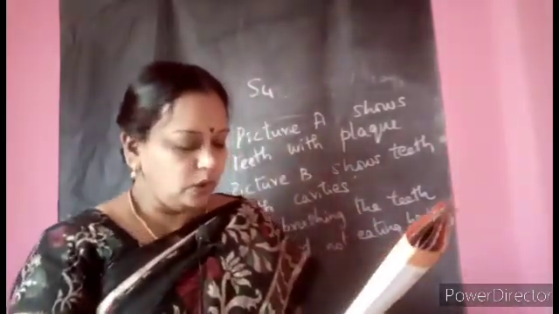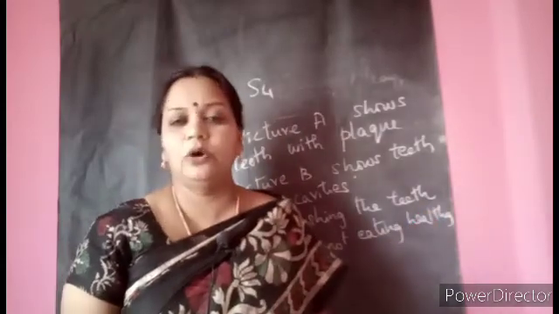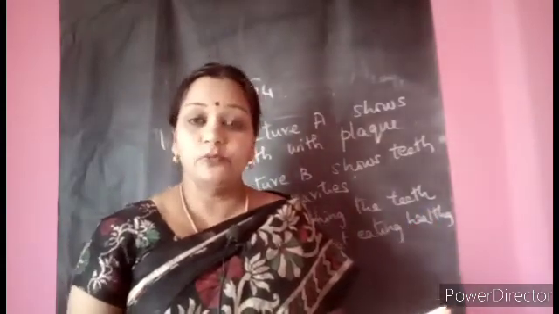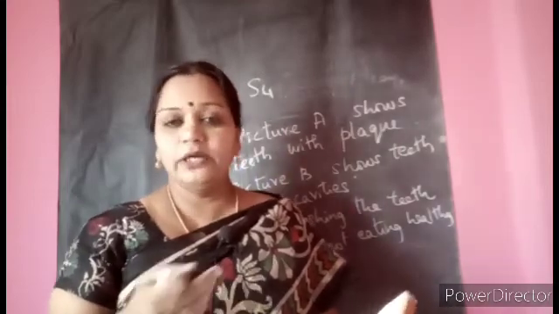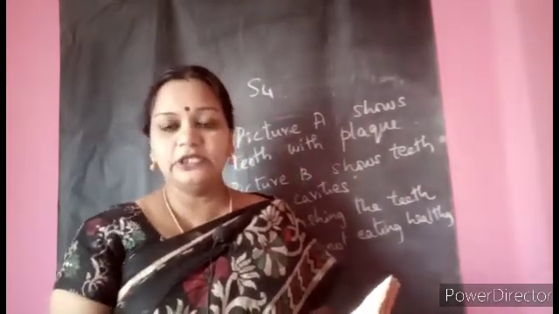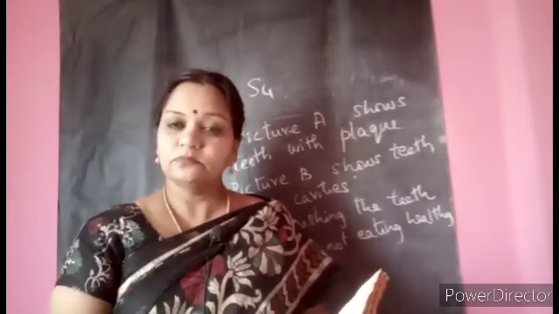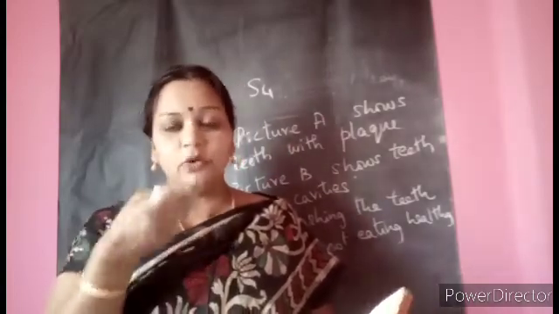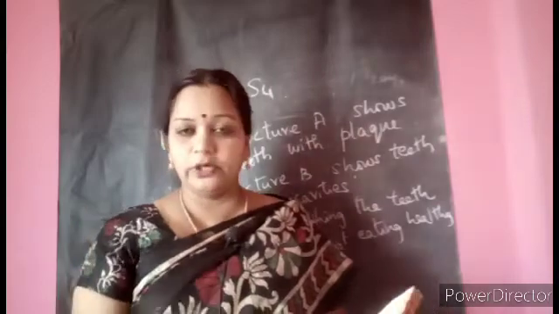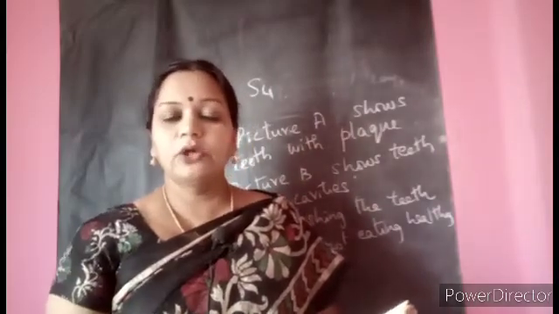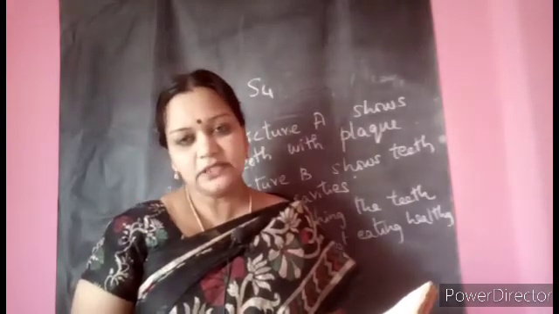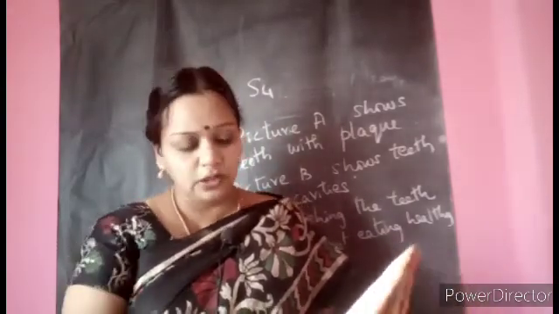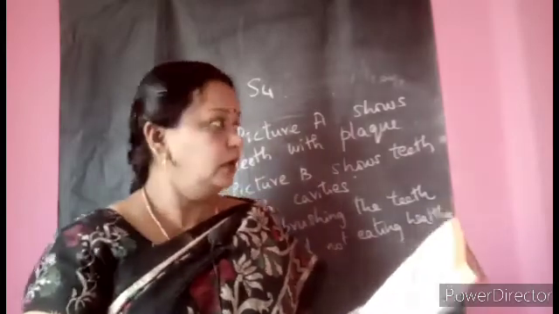Second question: what should we do to avoid tooth decay? How will you avoid tooth decay, children? So many points are there in the textbook. Can you write any 3 points to avoid getting tooth decay? Brush the teeth twice daily. Then rinse the mouth. Rinsing with water after you eat food is also important. Then children, what all can be done? Any 1, 2, 3, or at least you can write on your own. Yes, avoid eating sweets, chocolates and all. So can you do that? Yes, you can do it.